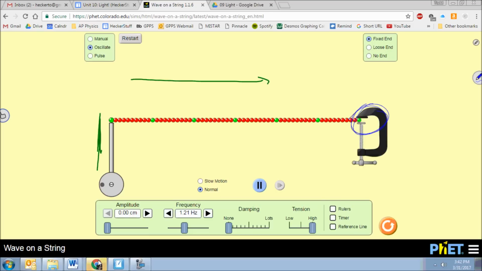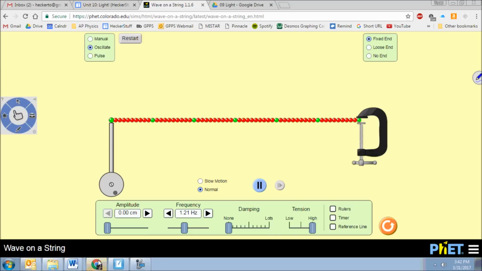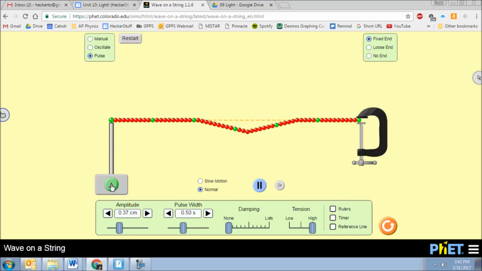When the wave travels down here, some of the wave is going to get transferred to the vise, so the vise would shake a little bit. But it looks like the vise is pretty sturdy. It probably won't shake that much. It probably has a fair amount of mass or inertia, so it's not really going to move significantly. But the important thing I want you to notice is that some of the energy will reflect back. Let me show you that with a simple wave pulse. There we go. The wave goes down and reflects back.